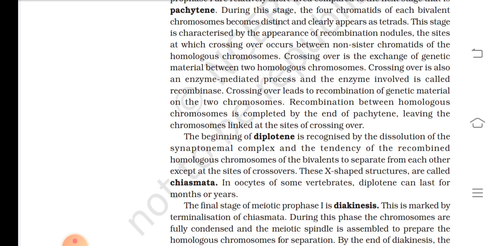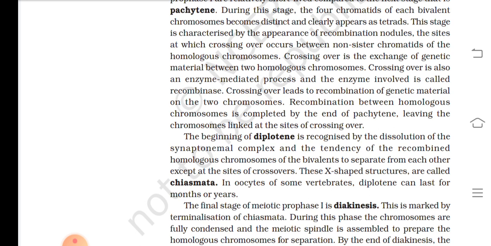Crossing over is also an enzyme-mediated process, and the enzyme involved is called recombinase. Crossing over leads to the recombination of genetic material on the two chromosomes. Recombination between homologous chromosomes is completed by the end of pachytene, leaving the chromosomes linked at the site of crossing over. The beginning of diplotene is recognized by the dissolution of the synaptonemal complex and the tendency of the recombined homologous chromosomes of the bivalents to separate from each other except at the site of crossover.